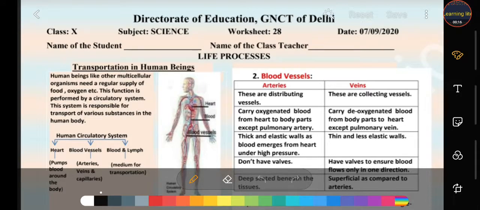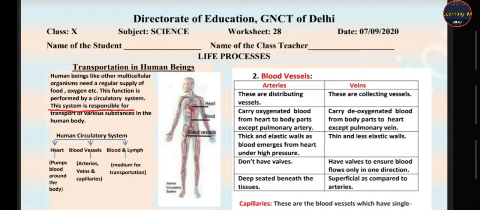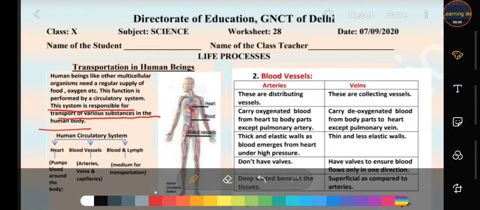Students, as you know, human beings, like other multicellular organisms, need a regular supply of food and oxygen, and this function is performed by our circulatory system. Although food, oxygen and all necessary nutrients are supplied to our body through the blood, blood also needs a pumping organ which pumps the blood all over the body. And what is that pumping organ? Our heart. And this system is called the circulatory system, responsible for the transport of various substances in the human body.